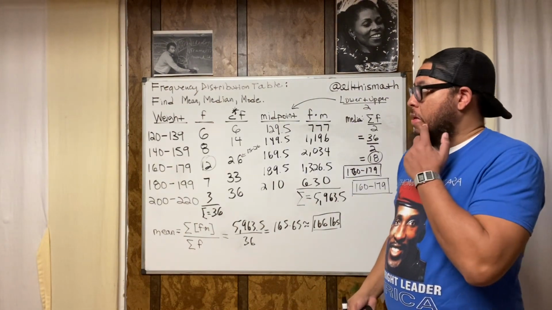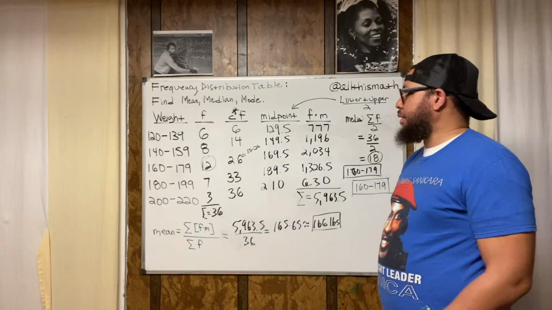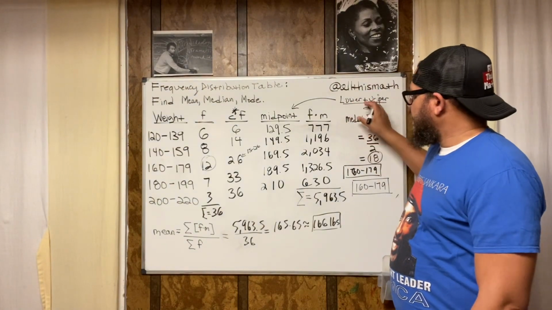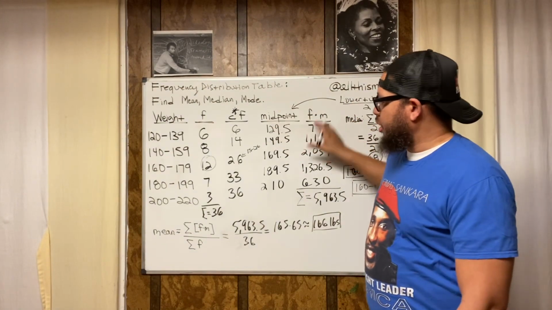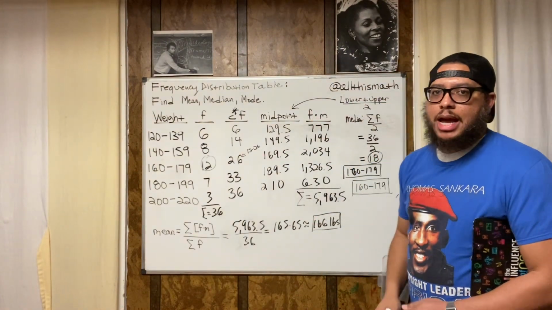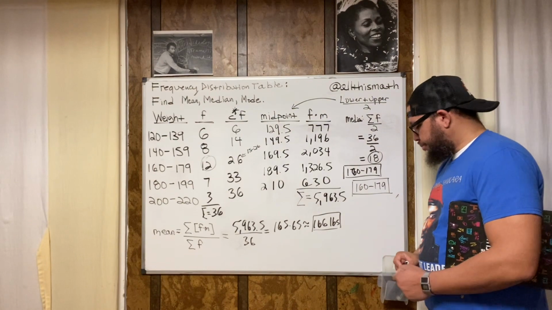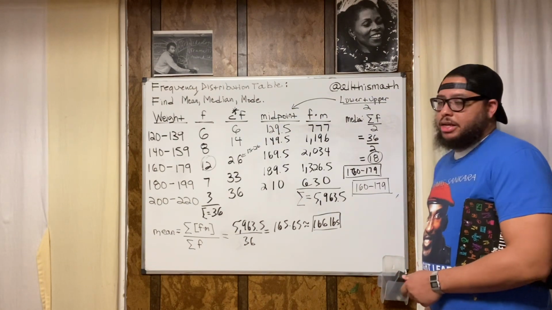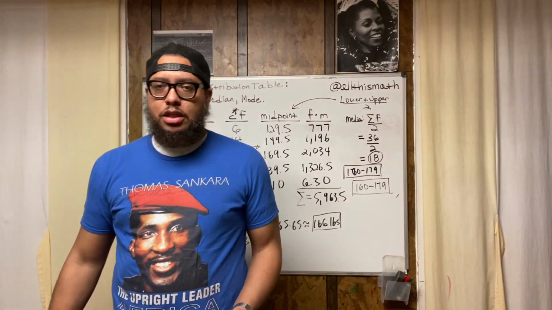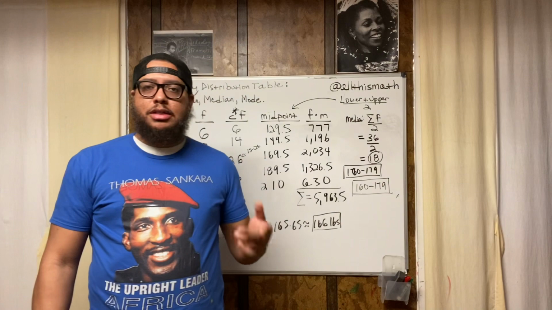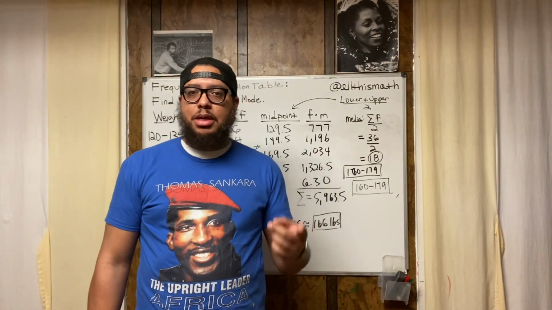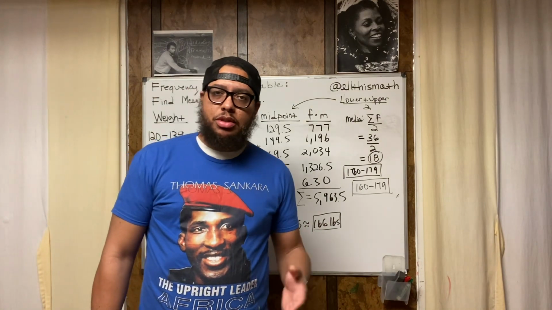But get some practice though. Get some practice so you can memorize these little formulas that are used to be a part of larger formulas, and understand the concept. Get some practice so you can know the concept of what you're doing when you're finding the mean, the median, and the mode, and so that you can talk intelligently about it. Because you want to be able to talk intelligently about what you're doing. All right. So get some practice. Ask your teacher, your professor, or whomever, or go online and just look up some practice problems on finding the mean, median, and mode with frequency distribution tables.